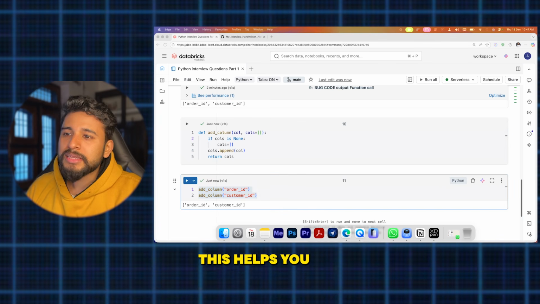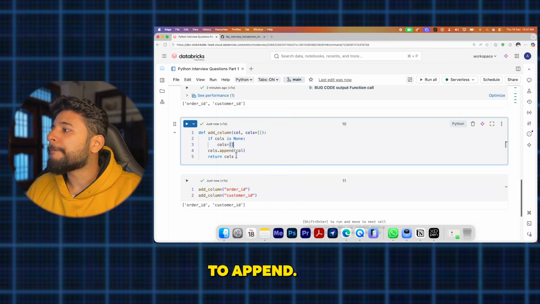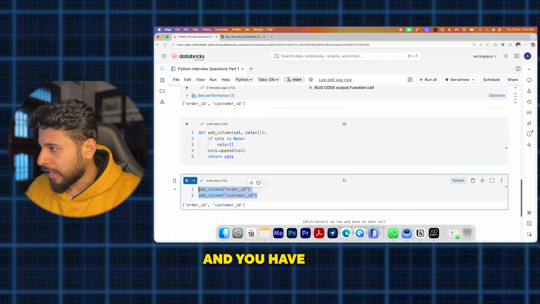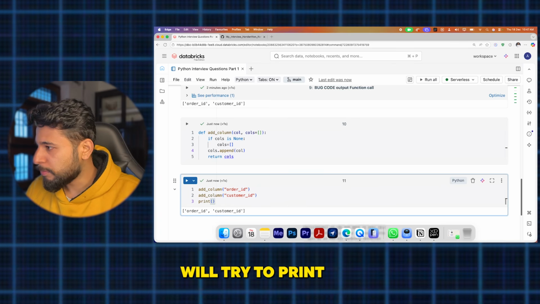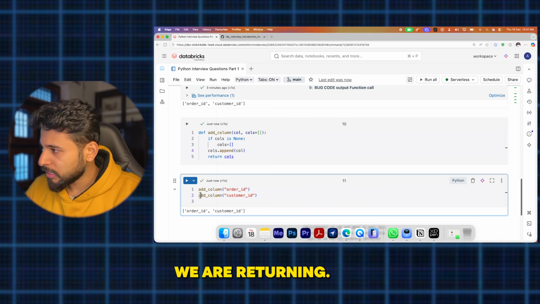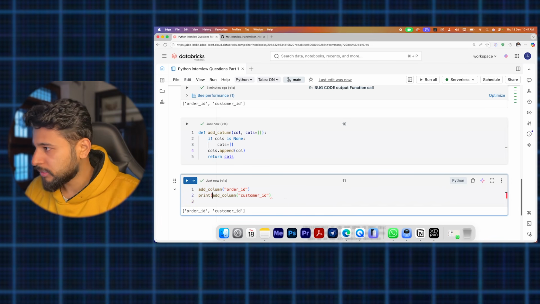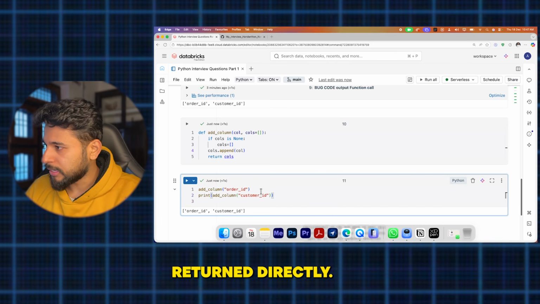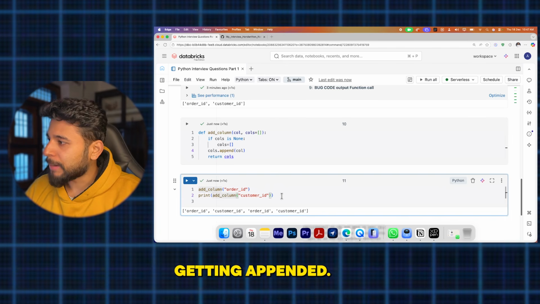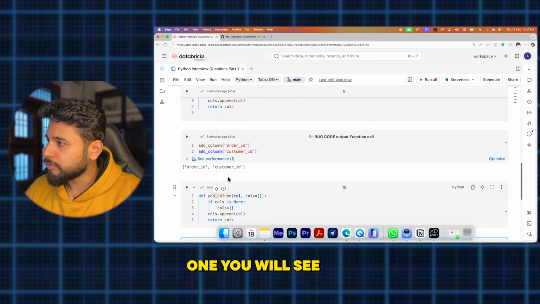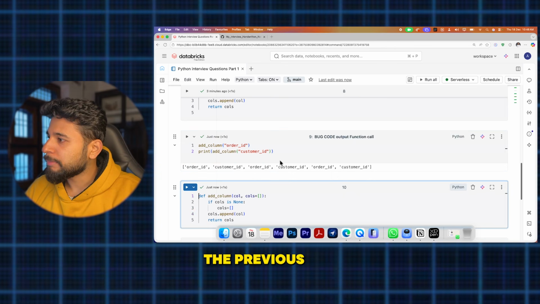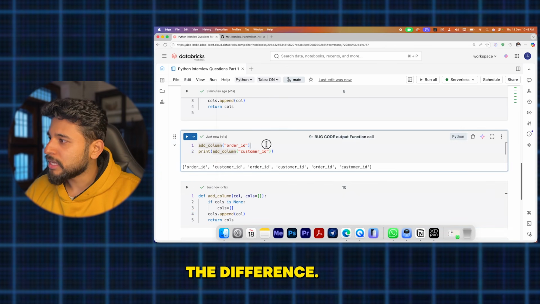So basically, if you print the calls, you have added the column and we'll try to print the calls. Actually calls will not be this, we are returning it directly, so we'll print it. As you can see, it is getting appended correctly. But when we run the previous one, you can see the difference.